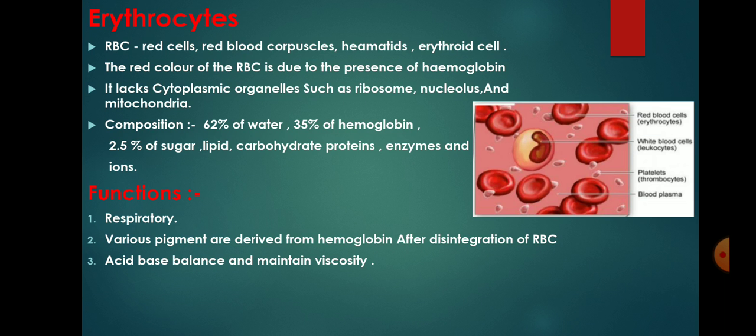Composition is about 62% of water, 35% of hemoglobin, and 2.5% of sugar, lipid, carbohydrate, protein, enzyme, and ions. Function: various pigments are derived from hemoglobin after disintegration of RBC. It is involved in acid-base balance and also maintains viscosity.